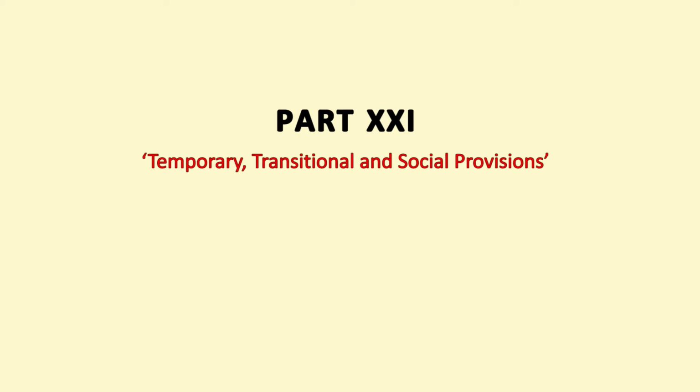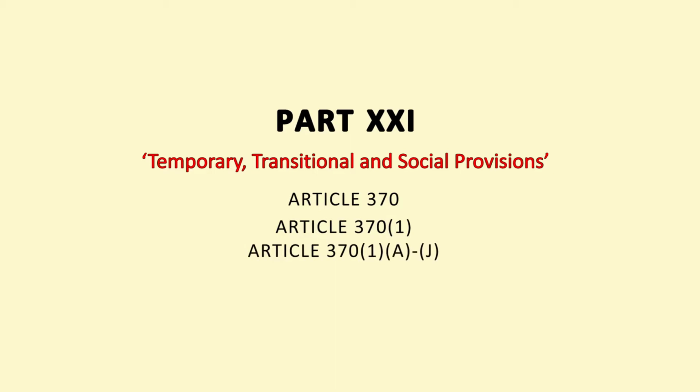Part 21 of the Constitution of India, titled as Temporary, Transitional and Special Provisions, deals with different articles. That is Article 370, Article 371 and then Article 371A till 371J.